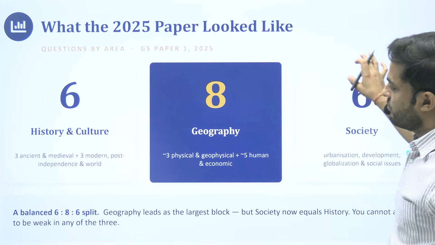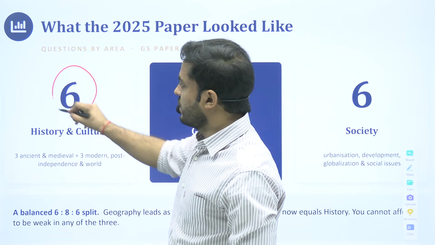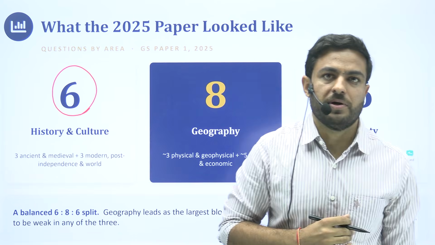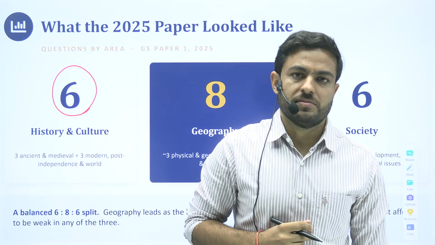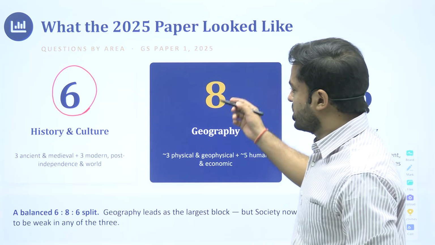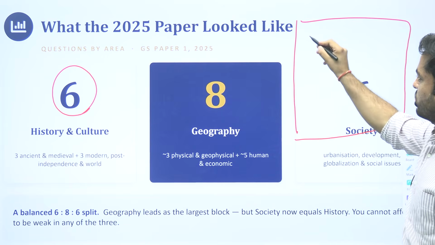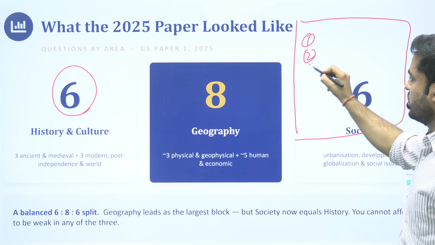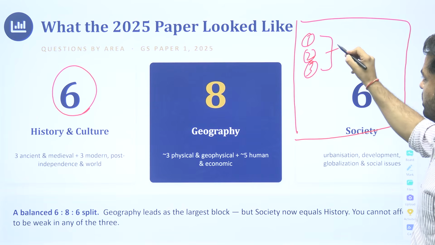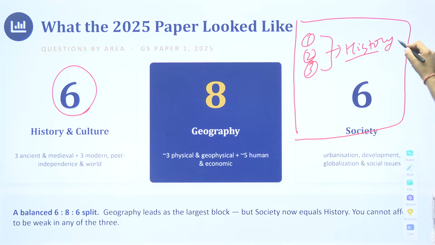So basically, I've discussed briefly with you the segregation, how a typical General Studies Paper 1 looks in an examination. We have started with the paper. We have opened the paper, and we would see that questions number 1, 2, 3, all of them are from history. So history is the broader categorization we are talking about.